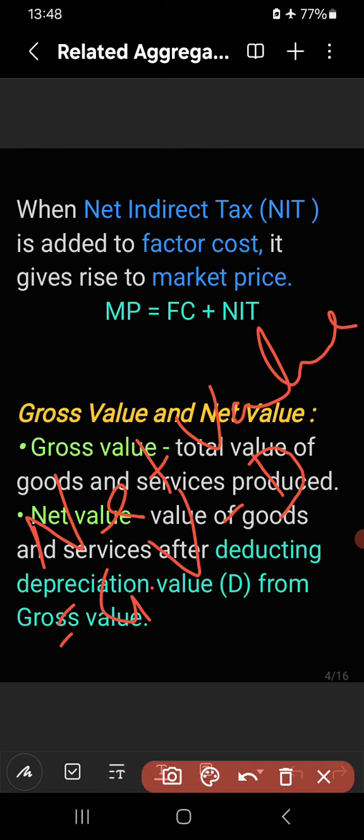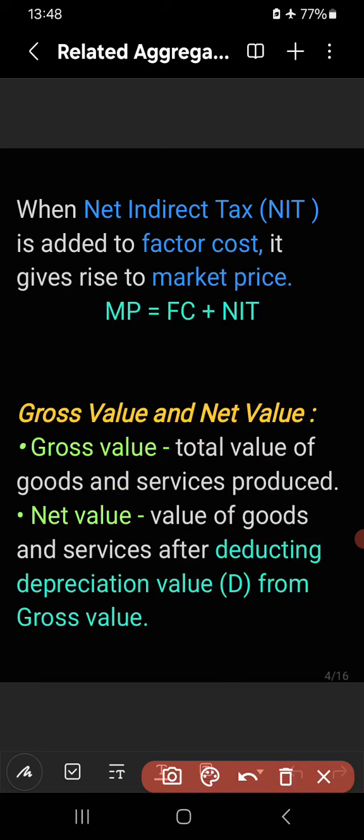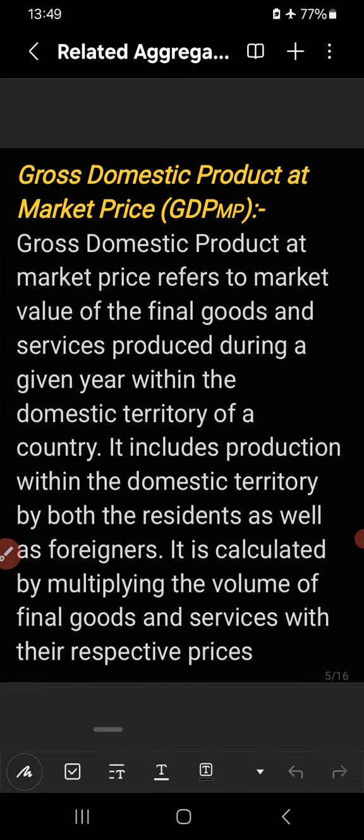When net value is given and it is asked to find out gross value, just add the value of D, depreciation value, depreciation cost, to net value so that we can get gross value, right? Then we will discuss, after knowing all these concepts, the difference between domestic product, national product, factor cost and market price, then gross value and net value. Now we will start our discussion regarding the related aggregates of national income like GDP, GNP, NDP, NNP, etc.